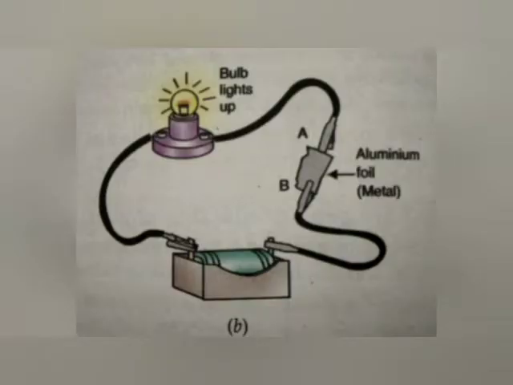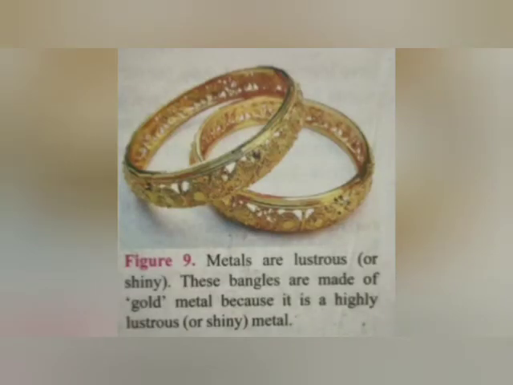This picture shows the conductivity of metals, as aluminium foil is joined between the clamps through a circuit of wires in which a bulb is glowing because electricity can pass through the metal parts. This picture shows gold jewelry, which shows the lustrous property because of its shine, similar to silver jewelry also.